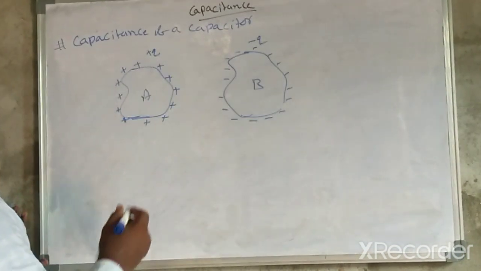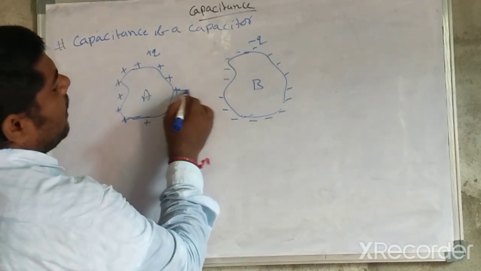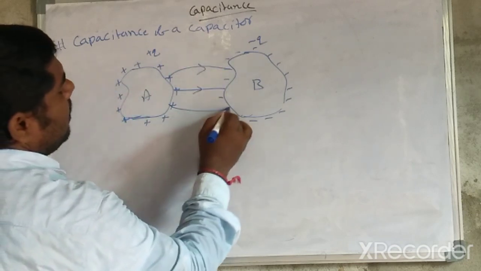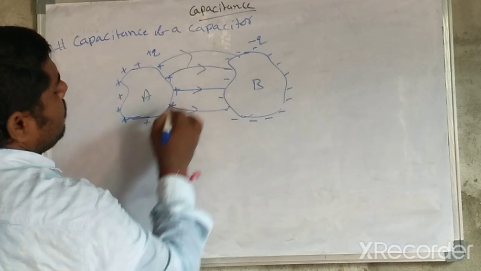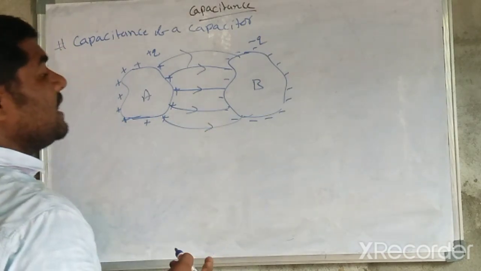In between, an electric field exists. Here the electric field moves like this. These are all electric field lines, from positive to negative.